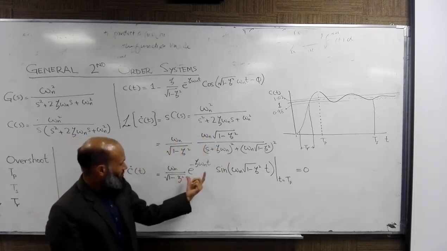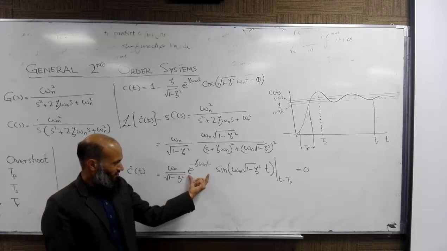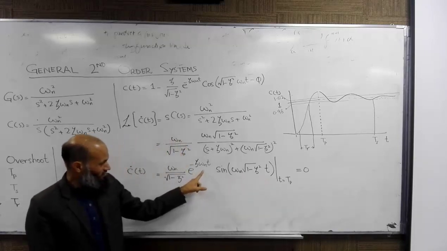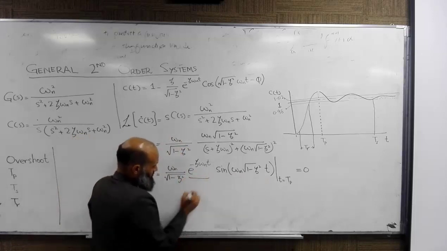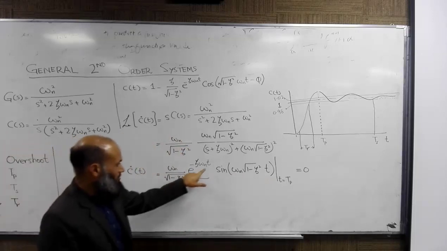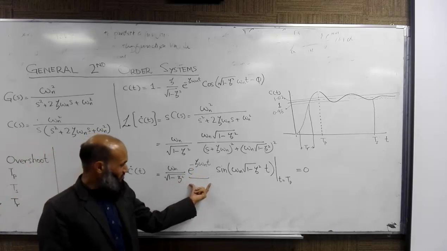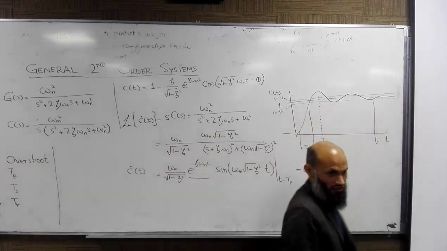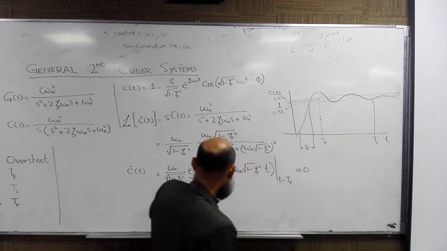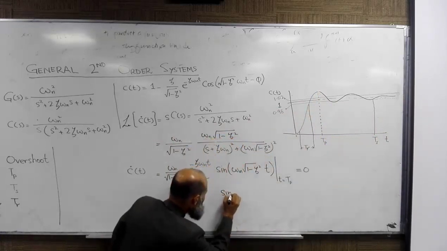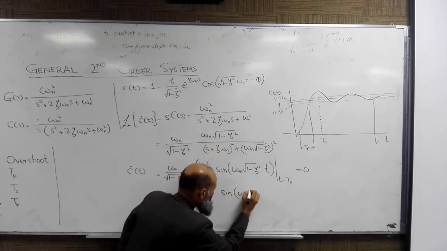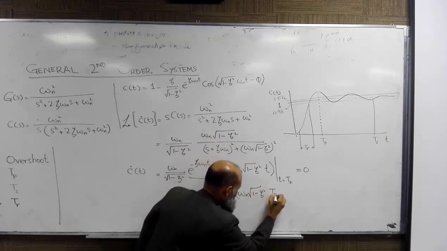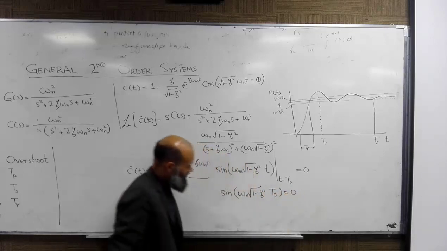So it means that either this is equal to 0 or this is equal to 0. When is this term equal to 0? At t equal to infinity, this term is equal to 0. We are not interested in the time at infinity. We are interested in this time. So we have sine of omega n square root of 1 minus zeta square times tp equal to 0.